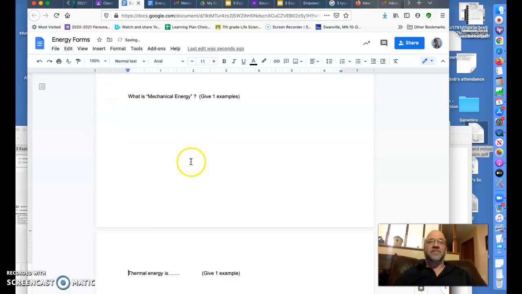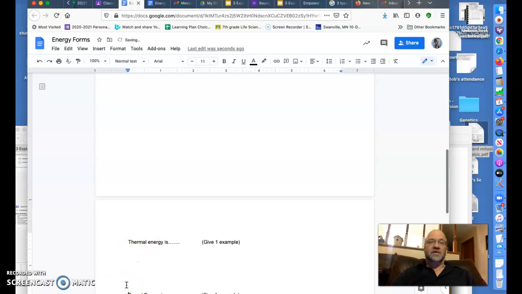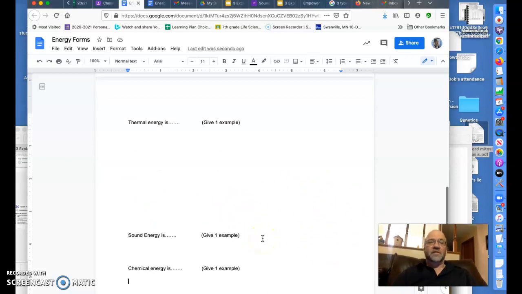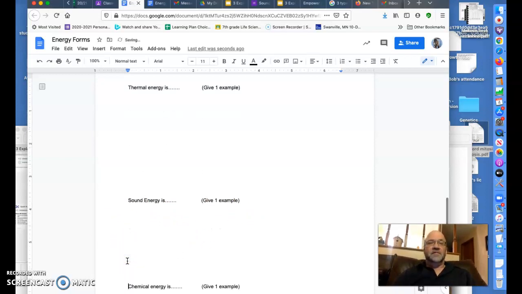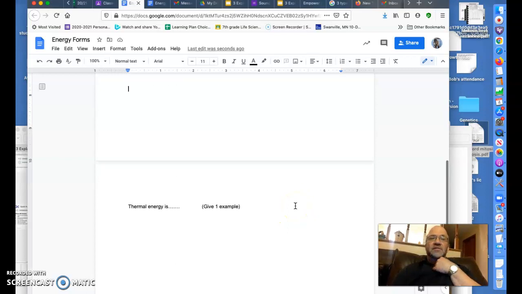You're going to give an example, and you're going to find a picture from the internet and stick it right here. Then, thermal energy. What is thermal energy? Find one example. Type it here, what thermal energy is. Put an example right here of a picture. Then, sound energy. Give an example. Give the definition and give an example and put the picture right here. On all of these, you will give a definition. You will give an example with a picture. And that should work on here.